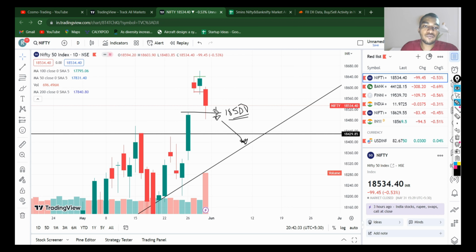Tomorrow, if the debt ceiling issue doesn't concern much, then we could go to the highs, which could be around 18,600, 18,680 to 18,700. So this could be the zone where the market could go if the debt ceiling issue doesn't concern much. These are the levels you need to keep in mind. Now we'll move forward to Bank Nifty.